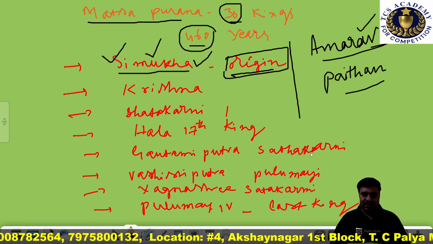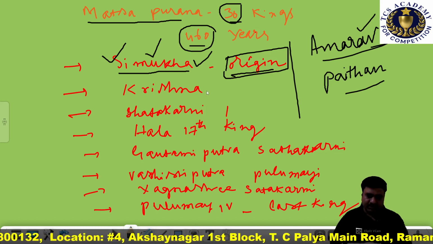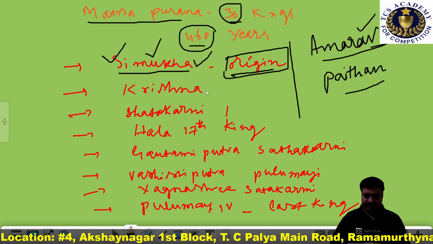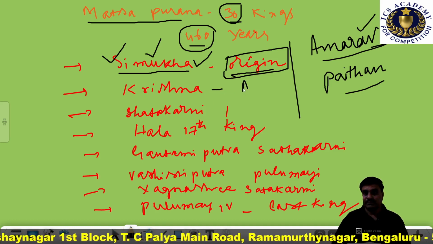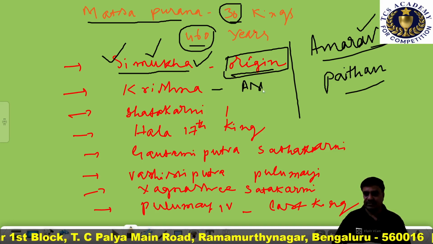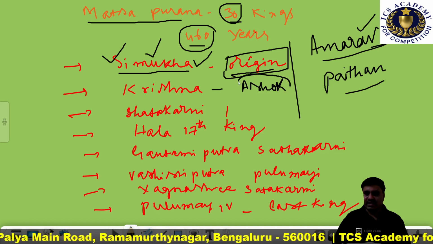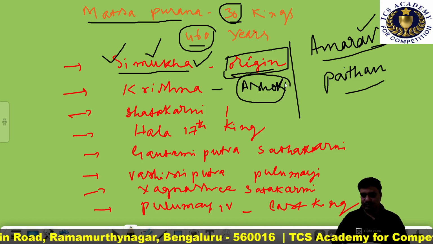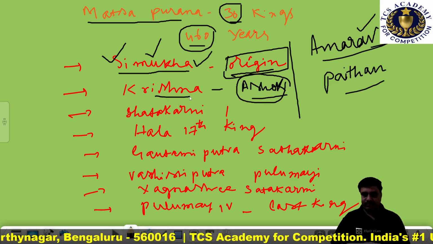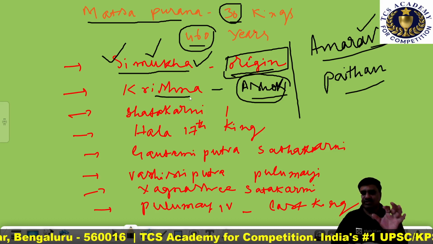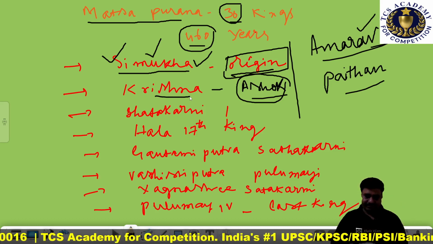Now let's move on to another important king of this dynasty, Simukha's brother Krishna. He was a contemporary of Ashoka the Great, the famous Maurya ruler.